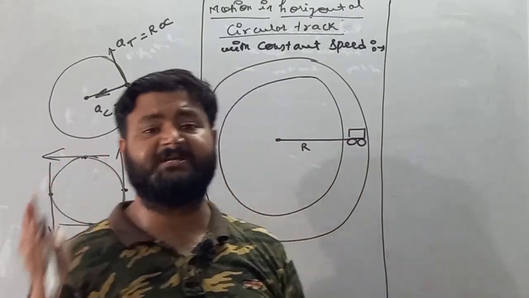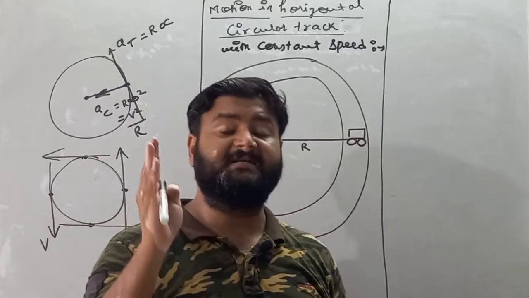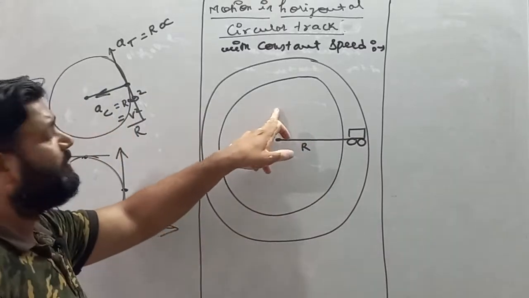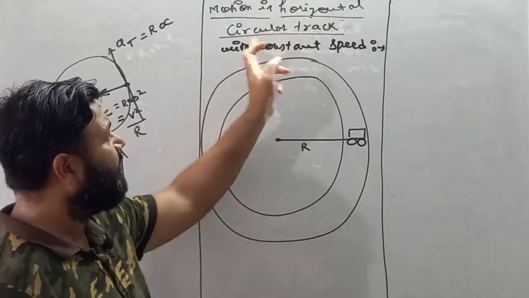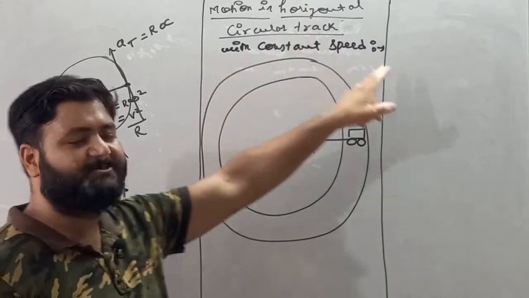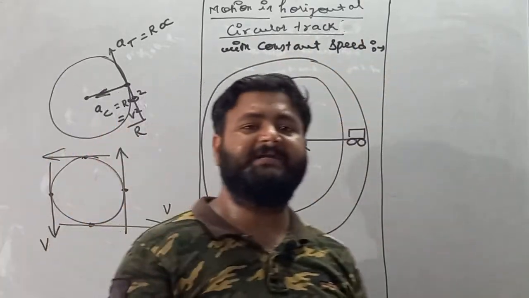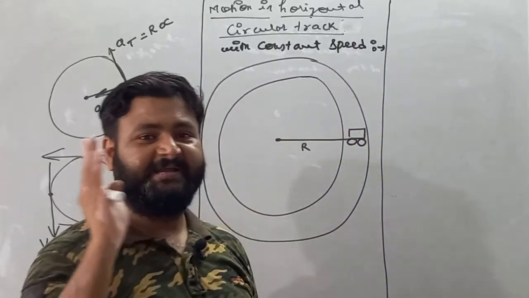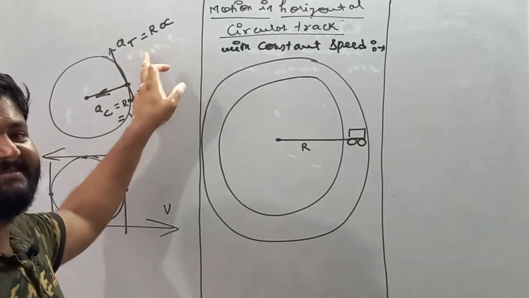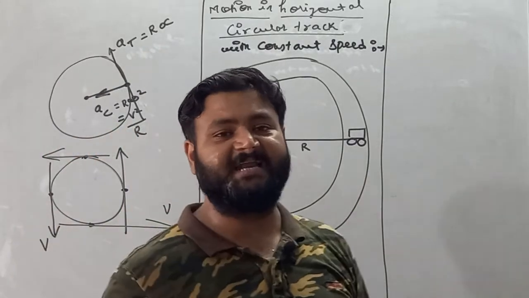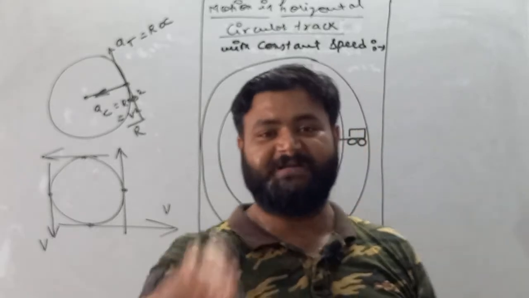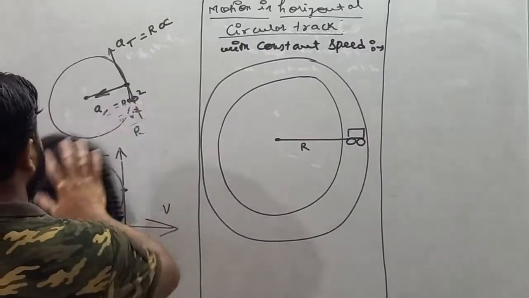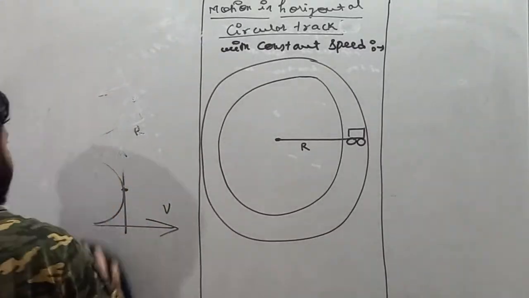If tangential acceleration is not there, then it implies that the magnitude of speed is not changing. So my dear student, in this case, we are talking about motion in a horizontal circular track with constant speed. Constant speed means the magnitude of speed is not changing, and if the magnitude of speed is not changing, it means the value of tangential acceleration is 0, because tangential acceleration changes the magnitude of speed. So write down, if the magnitude of speed is constant, or we can say if speed is constant,